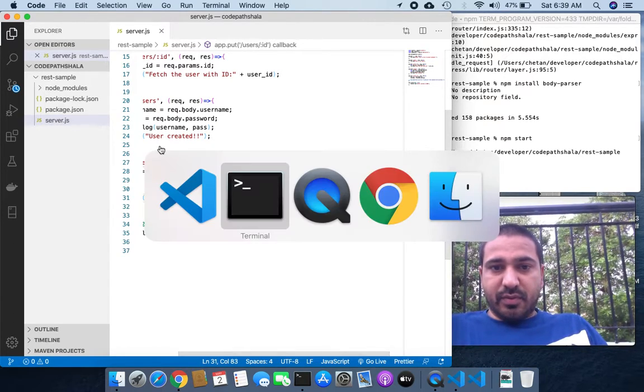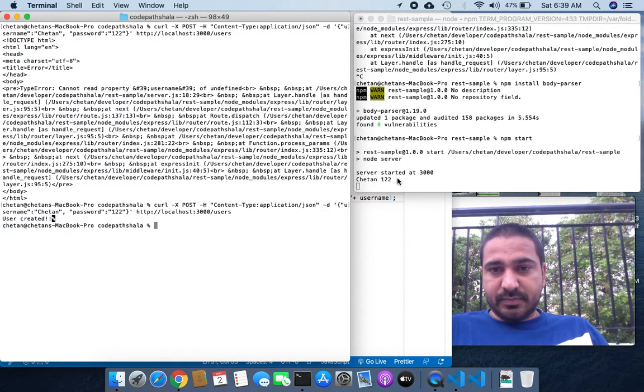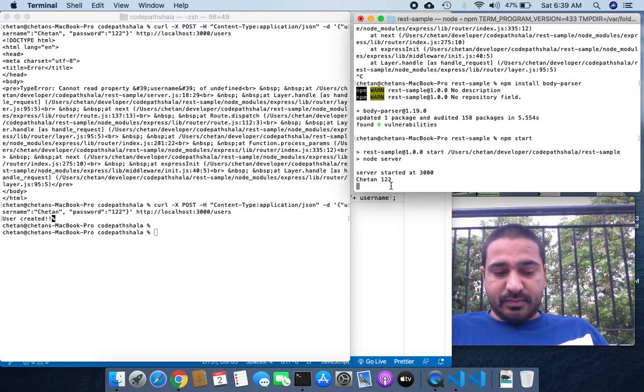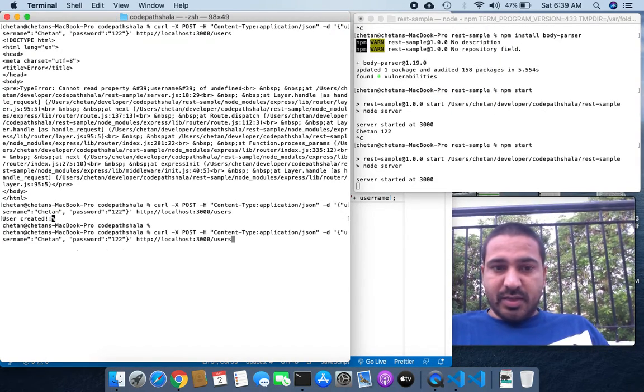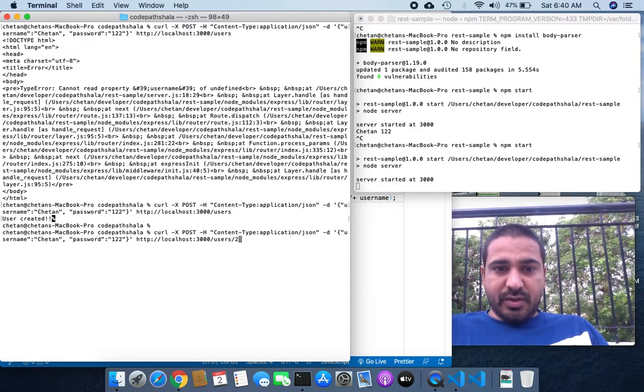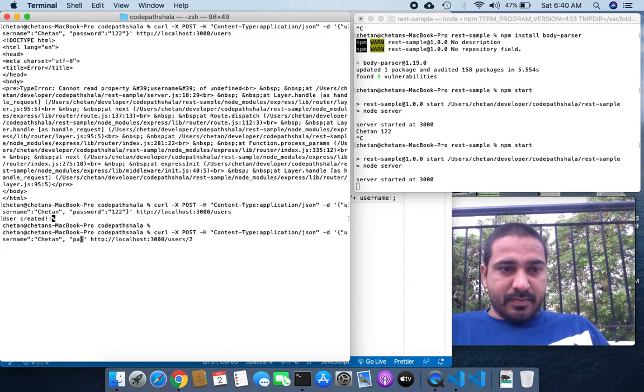So again, it should work. Let's do the stuff here. npm start, and this time I need to update this request a bit. The first thing, user ID, I'm passing it as 2, and I'm not passing the password, I'm just passing the username.